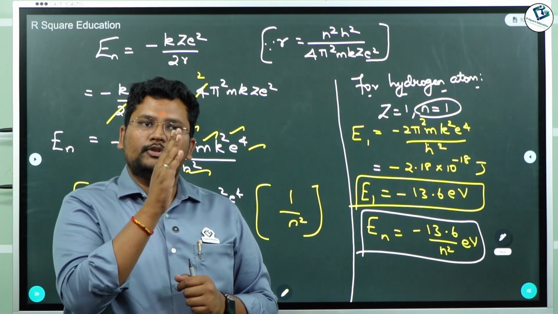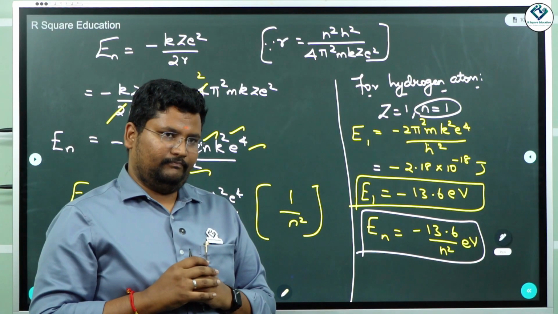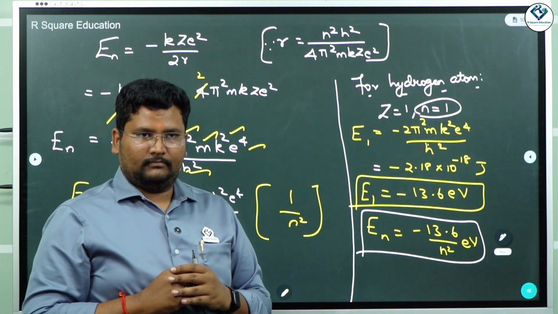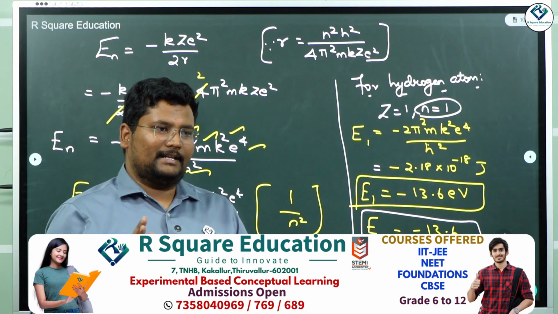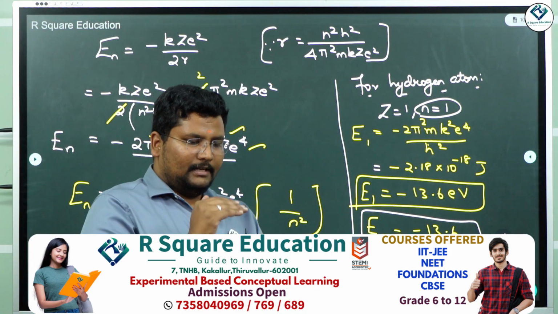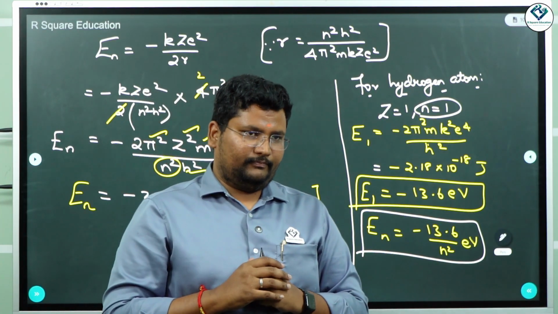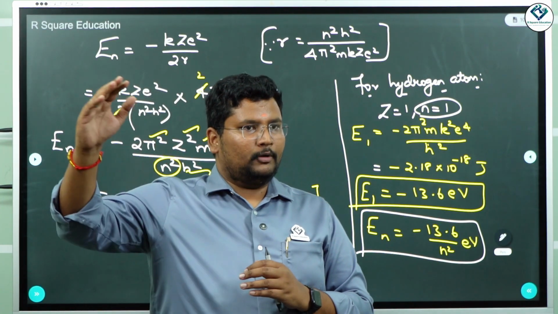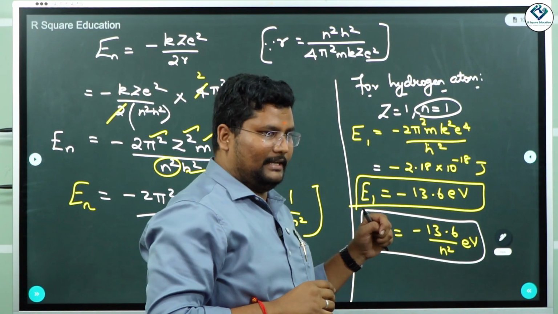So as you move away from the nucleus, the energy level increases. The energy increases. That is why we always say higher energy states are outside, lower energy states are inside. Which means the energy level of the first orbit next to the nucleus will be lower, lower energy states. Moving outside, higher energy states. Understood? Because it is going to have a negative sign in it.